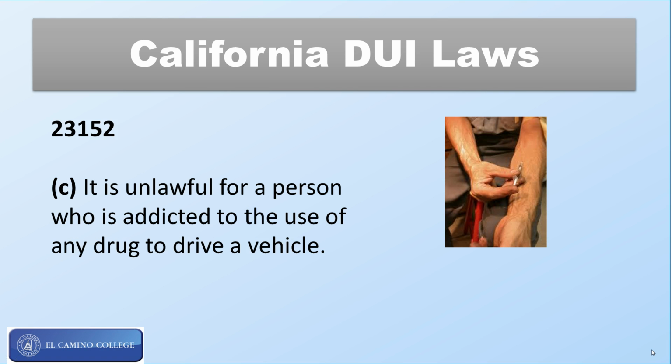23152(c) says it's illegal for a drug addict to drive under the influence of alcohol. How do you prove that, that they're addicted? Well, by signs and symptoms. You know, if they're a heroin addict, they may have needle marks, tracks on their arms. If they're methamphetamine, you know, depending on their teeth, and stuff like that. You can use all kinds of different evidence to show they're an addicted person. They can also be declared by the court to be an addict. And that's when you charge the (c).